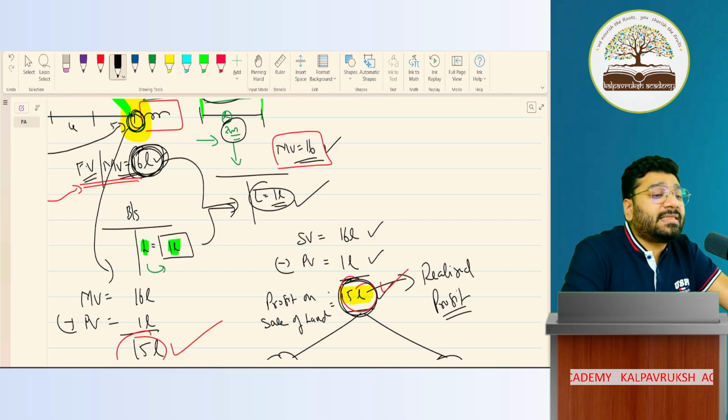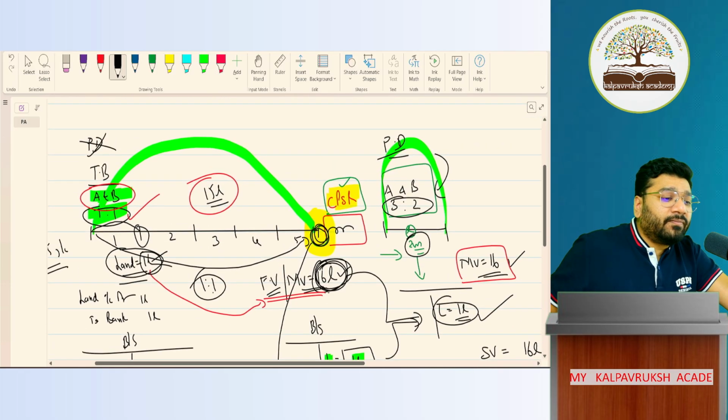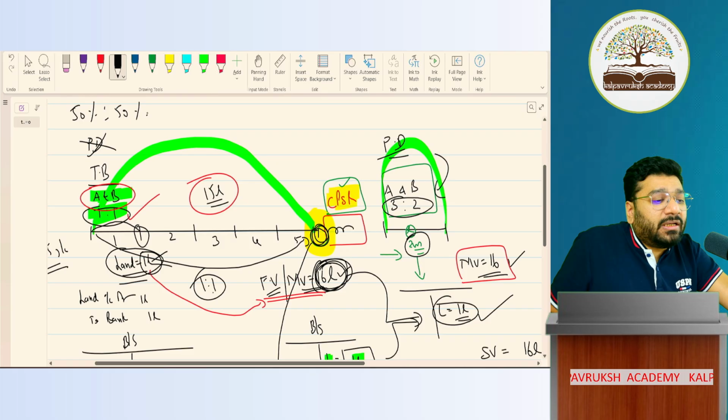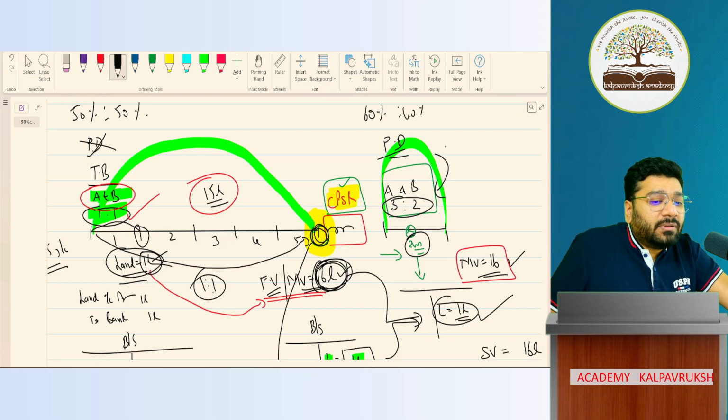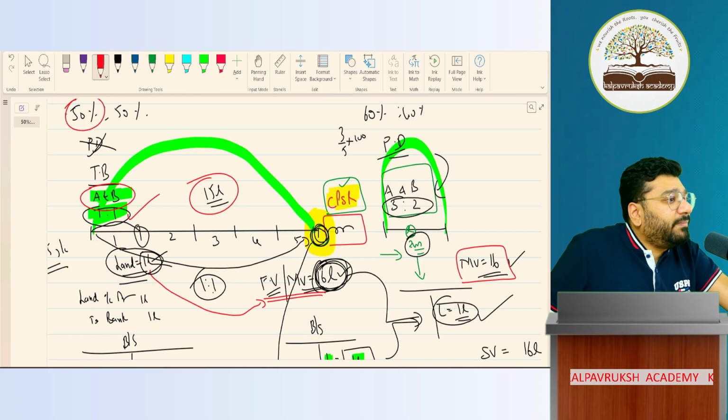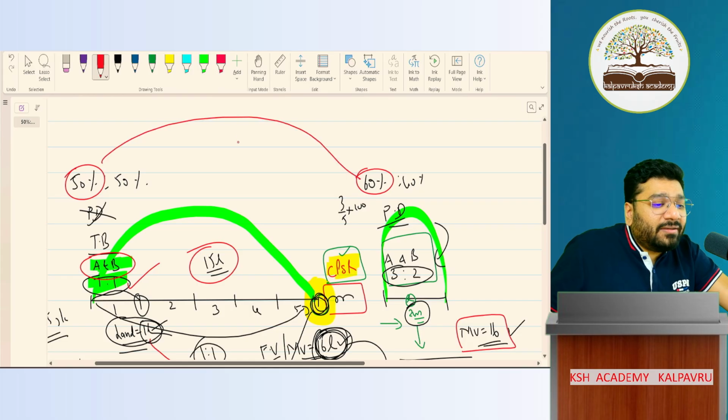So B here is a sacrificing partner or not? Earlier the ratio was 50% to 50%. Now the percentage is 60% to 40%. 3 by 5 into 100, if you do, will get 60%. So A was getting earlier how much? 50. Now how much? 60. So he has gained 10%.